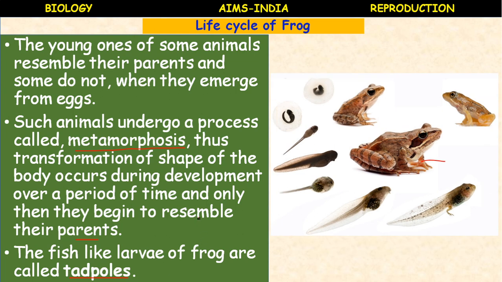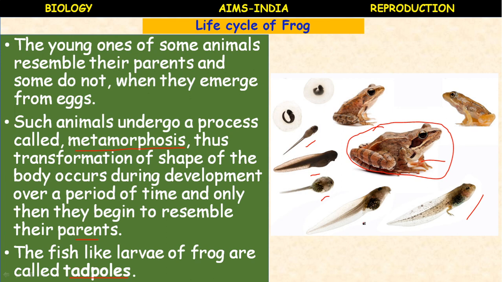So this is the adult frog. The larva doesn't resemble the adult frog. It is fish-like, it possesses a tail, and it swims. They are not baby fishes.